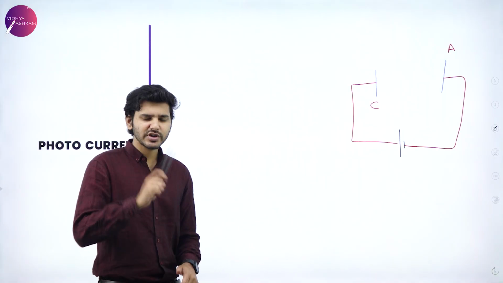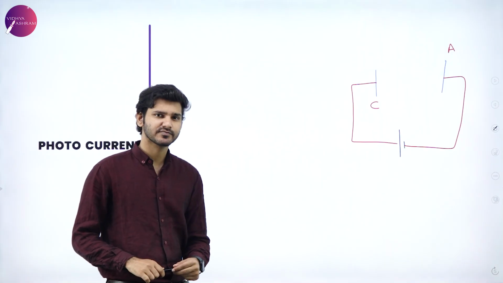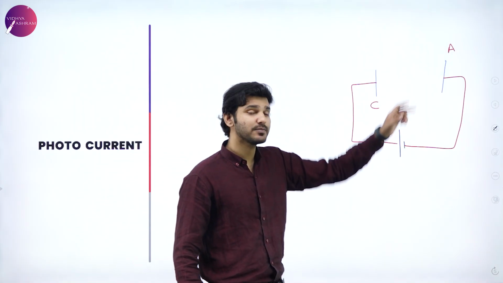Okay. Now the last effect is photocurrent. So what exactly is photocurrent? So let's do an experiment and find out what is photocurrent. So imagine that I have an experimental setup just like this. So again, there are two metal plates here.